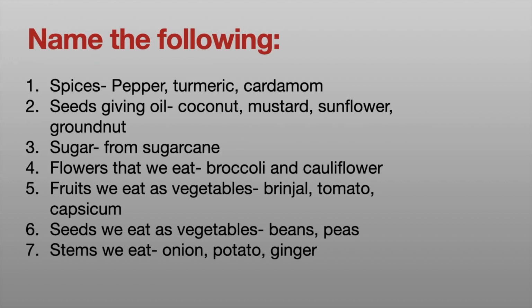Name the following: spices: pepper, turmeric, cardamom; seeds giving oil: coconut, mustard, sunflower, groundnut. Sugar is got from sugarcane. Flowers we eat are broccoli and cauliflower. Fruits that we eat as vegetables are brinjal, tomato, and capsicum. Seeds we eat as vegetables are beans and peas. Stems we eat are onion, potato, and ginger.